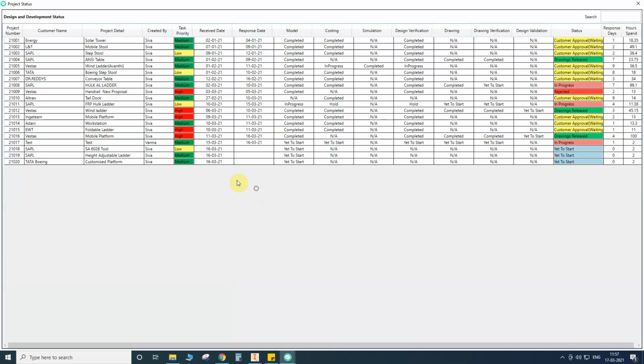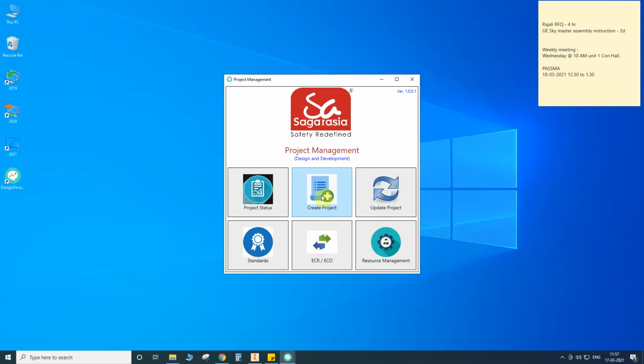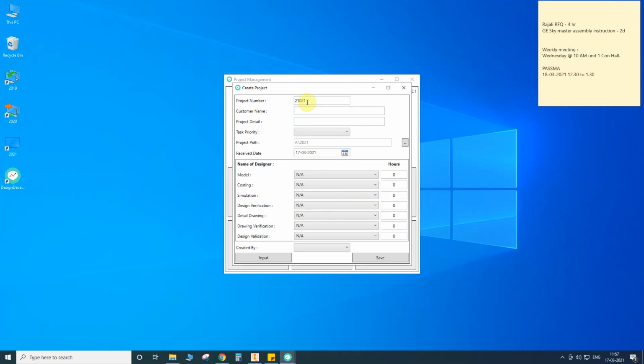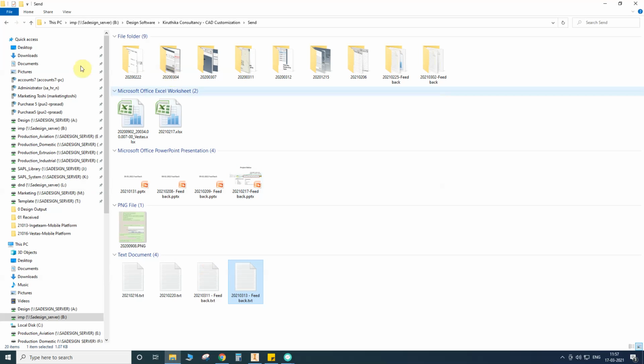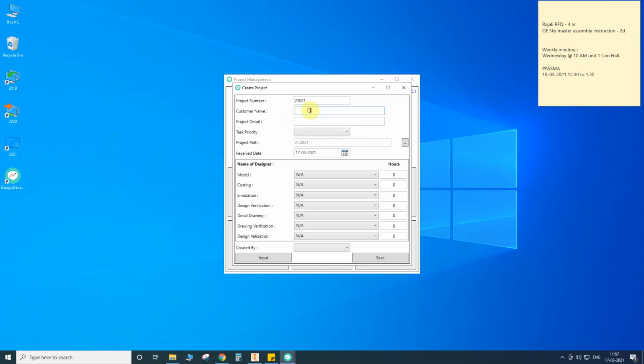Create projects. If you are seeing here, 2020 is the last project. Once we start to create a project, it will start from 2021. Before that I will open my locations. Here 2020 is the last project. No files are there in this folder. For customer name I am typing test, and project type I am typing test. Okay, task priority I am assigning. Then the received date, when I received these files. This project path I already defined, so these files automatically save to that particular area.